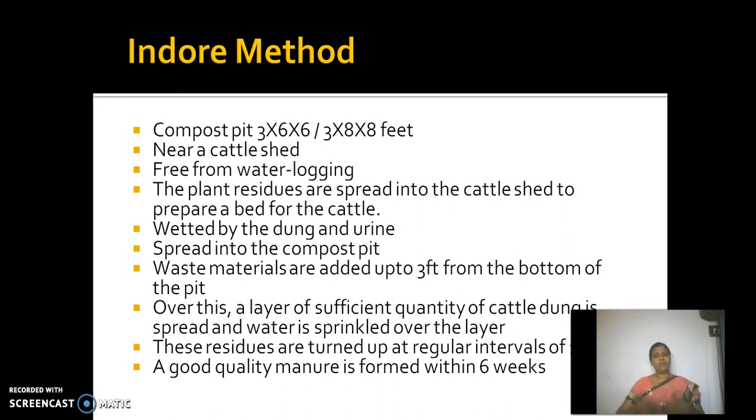Every 15 days these residues are mixed or aerated or shuffled, so that it allows the growth of aerobic microorganisms which will degrade the solid agricultural waste particles. So after 6 weeks you will get a very good quality manure from this.